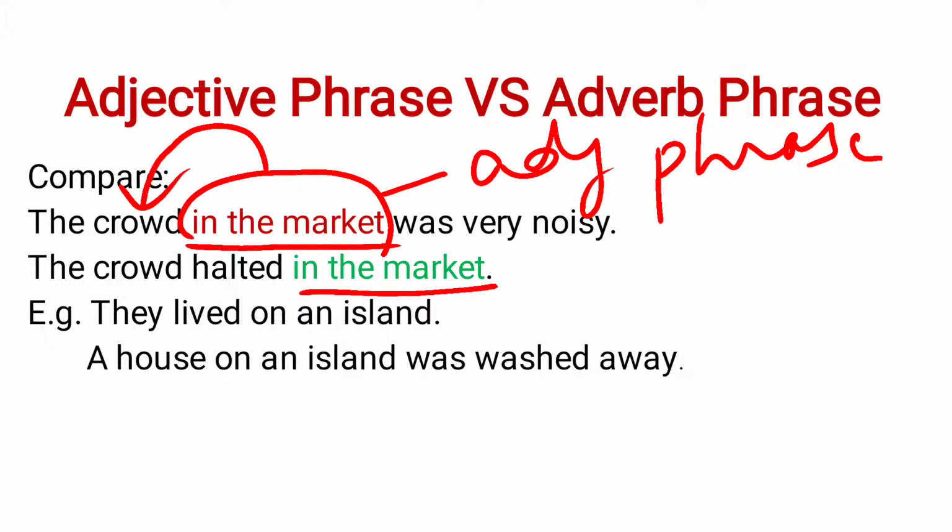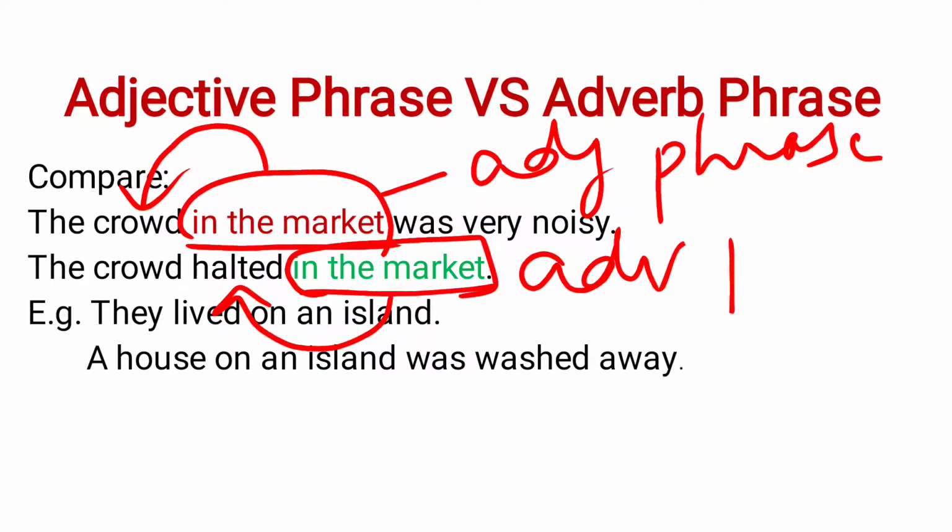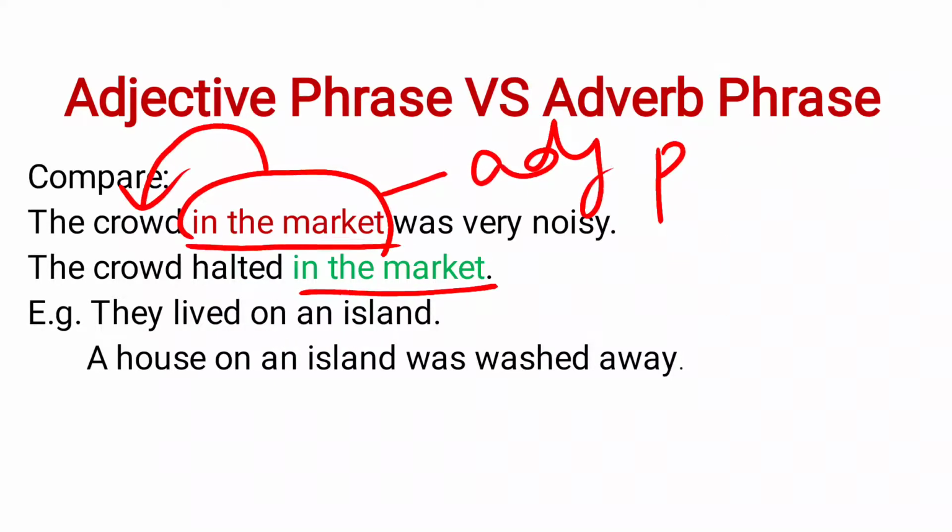But in the second sentence, this phrase is modifying the verb halted, and that is why it is an adverb phrase. So I hope now it is clear to you what an adjective phrase is and what an adverb phrase is.